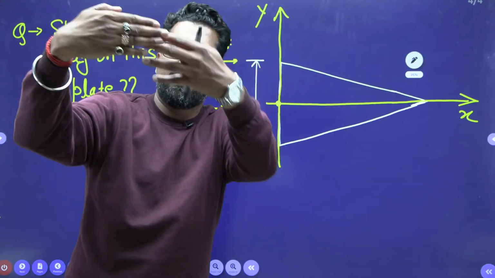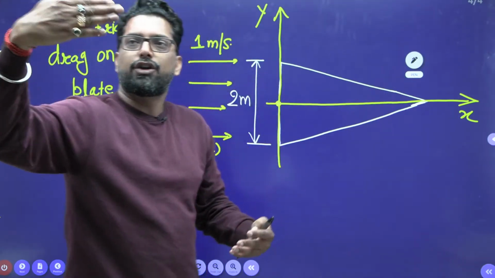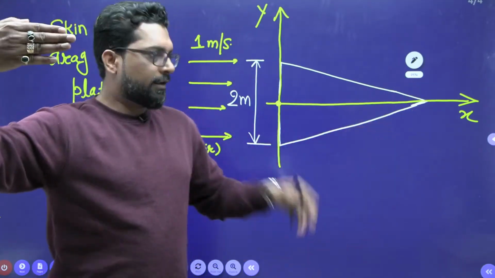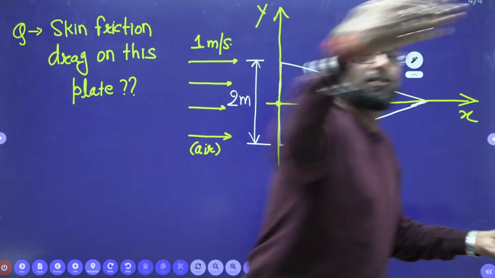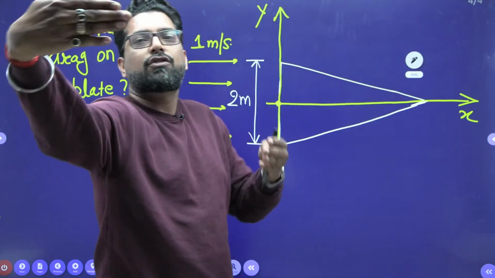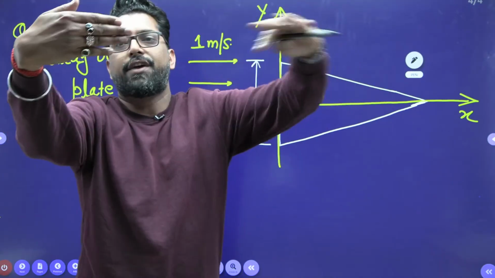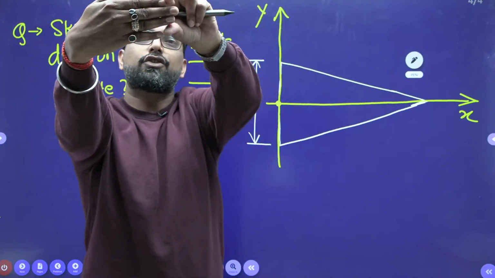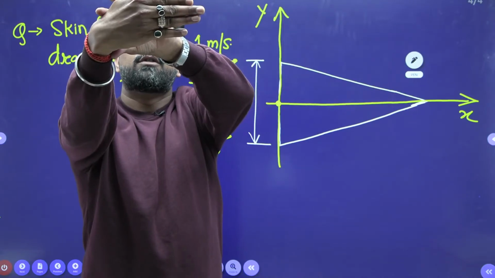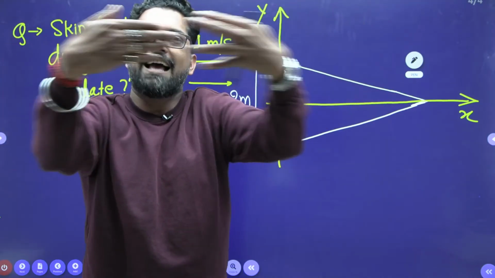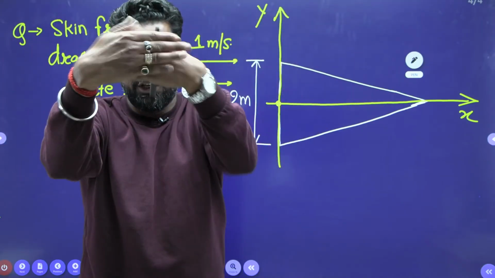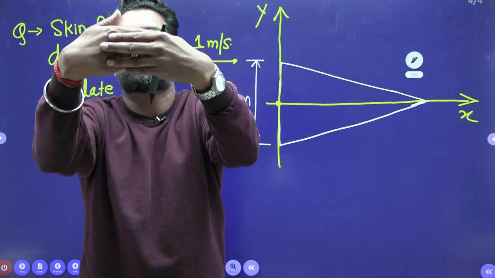The car is moving and your hand is outside the window of the car, so there must be a flow of air. This is a triangular shape, so the fluid is approaching here, this surface is contacting and this surface is also contacting.